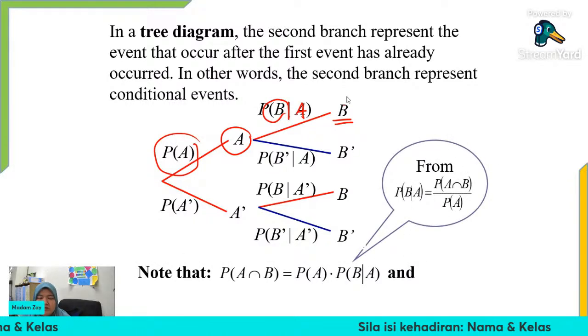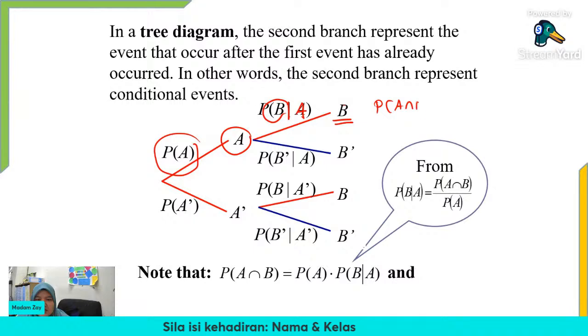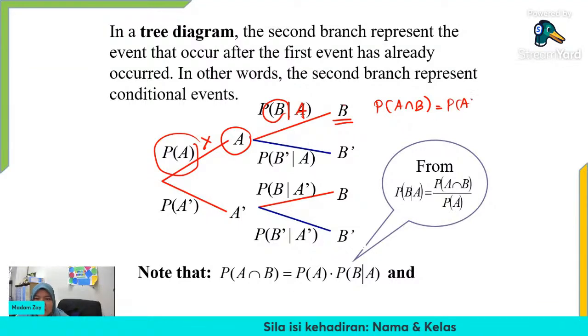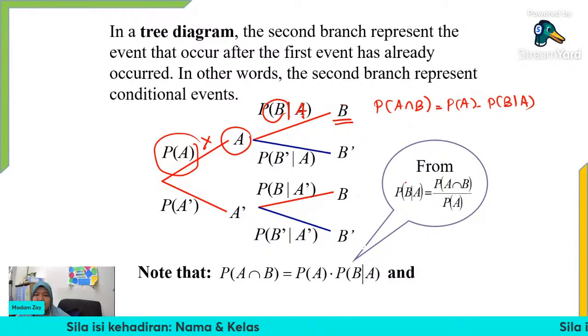So in the tree diagram, we actually get that this is probability of A intersect with B. We find it by multiplying along the branch, which means we multiply probability of A with probability of B given A. How?